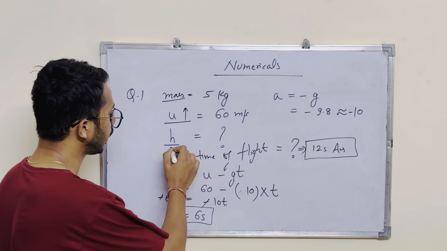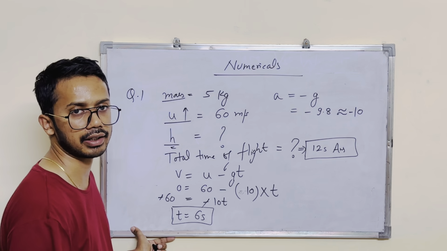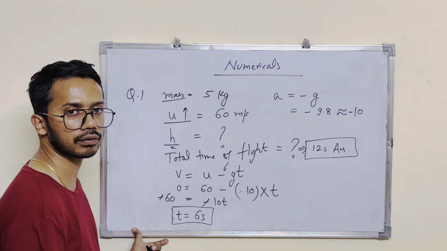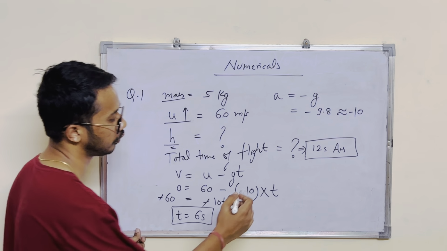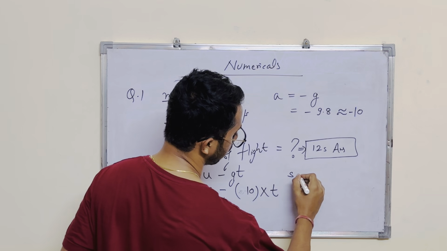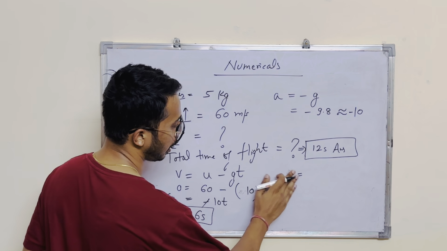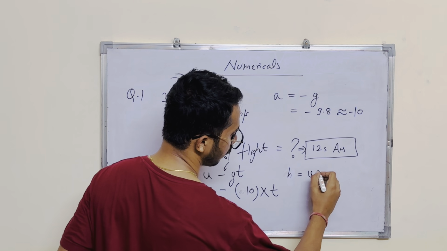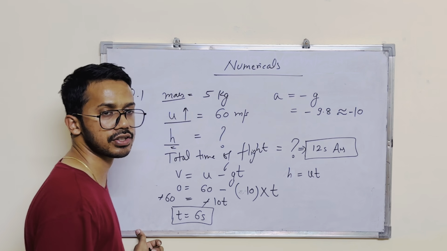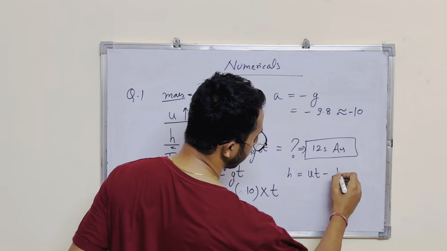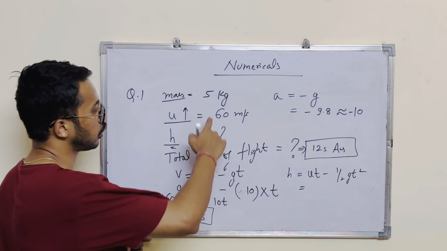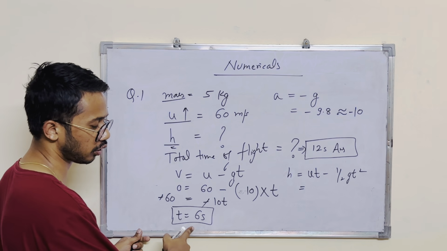We are supposed to calculate the height, the maximum height attained. For that, which equation can you use? Since you have the time now, you can use the second equation as well as the third equation. Let's go with the second one this time. Here S is the height, so we can replace it with h. h equals ut plus half gt square, but since acceleration is negative, it is ut minus half gt square.